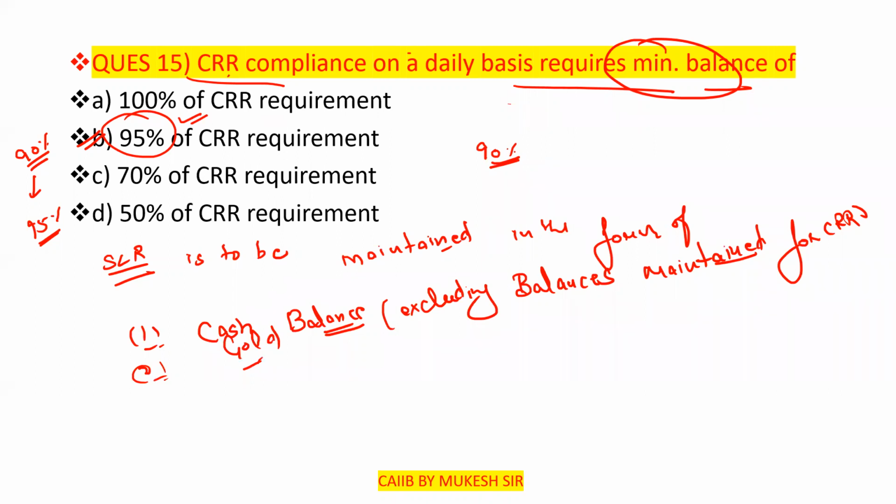Clear, there are some other important points regarding that which you have to remember. That's why I have written specifically here. Second one is gold, that is the value of the gold not exceeding the current market price. And the third one is approved securities.